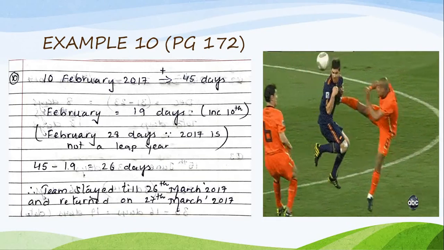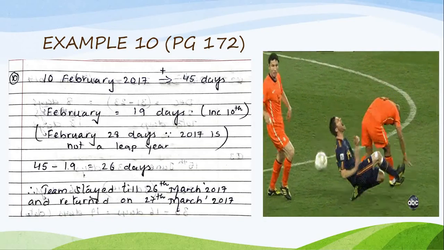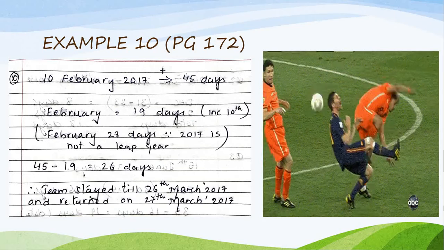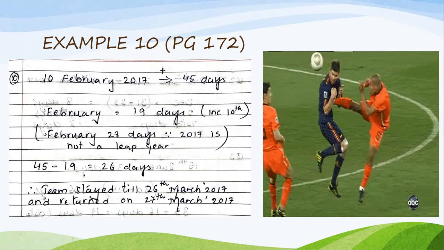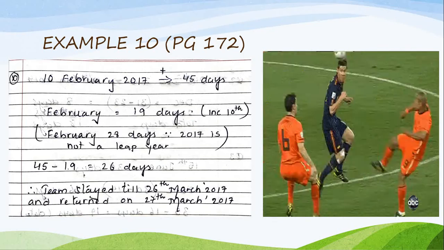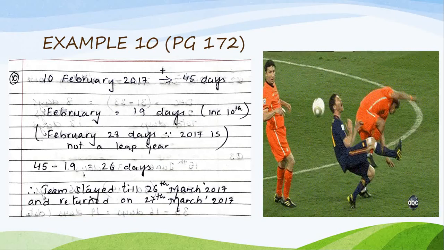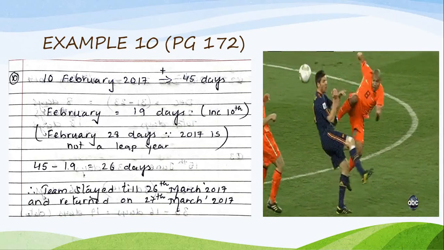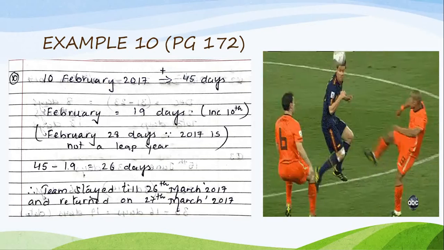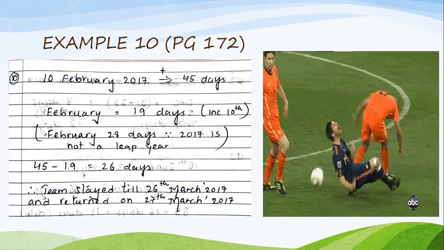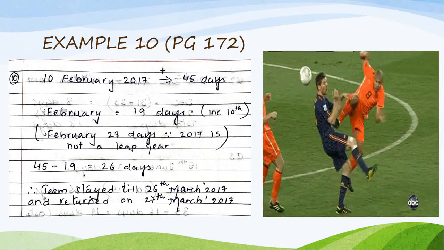Now here, children, it is from 10th February 2017, and then I have put an arrow. You have to count 45 days further. So that means the team was in England for about 45 days.